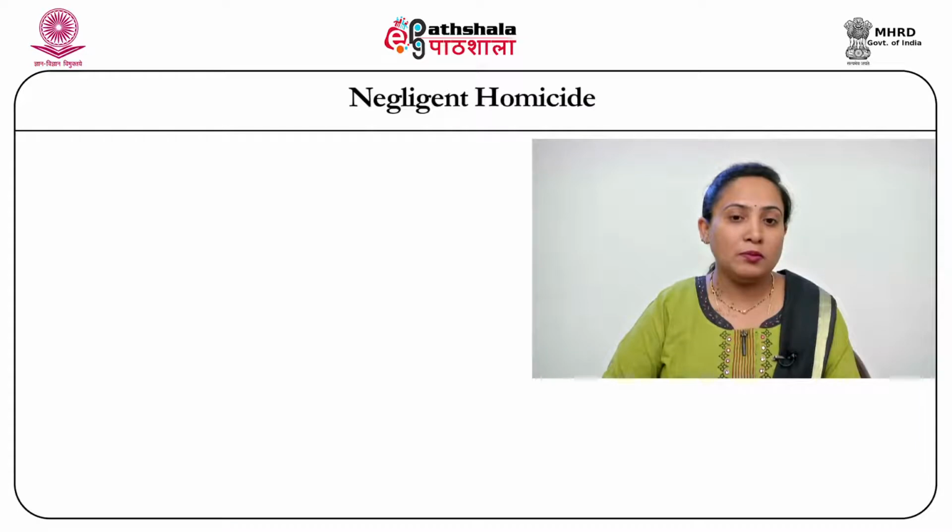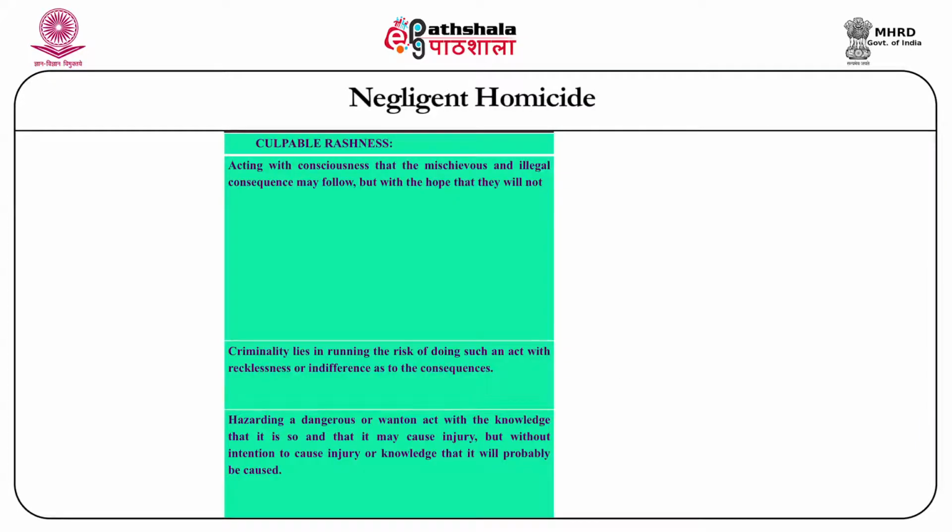On the other hand, culpable rashness refers to the acts that are done with consciousness that the mischievous and illegal consequence may follow, but with the hope that they will not. And the criminality in a rash act lies in running the risk of doing such an act with recklessness or indifference towards the consequence. Culpable rashness also includes hazarding a dangerous act or a wanton act with the knowledge that it is so and that it may cause injury, but without intention to cause injury or knowledge that it would probably cause it.